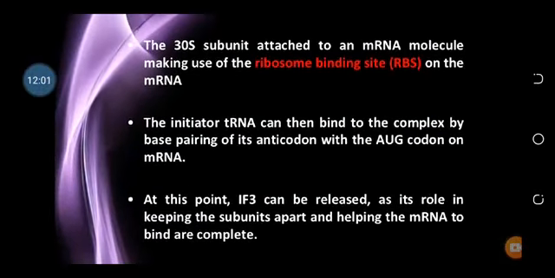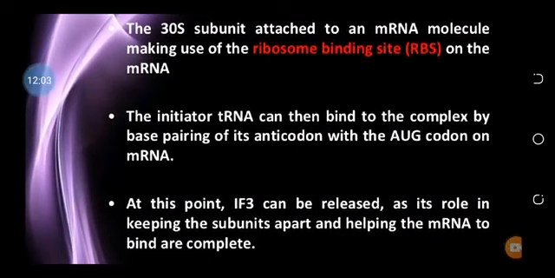Next, the 30S subunit attaches to the messenger RNA molecule, after these initiation factors. The messenger RNA molecule has a ribosome binding site so that it binds with the 30S subunit.